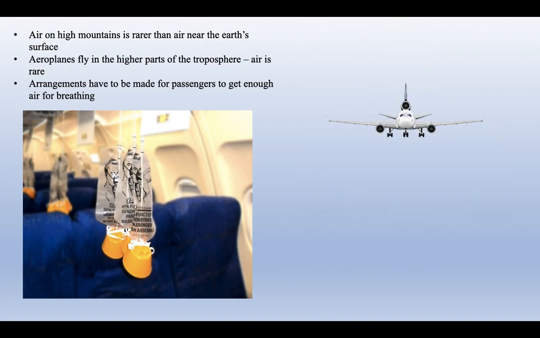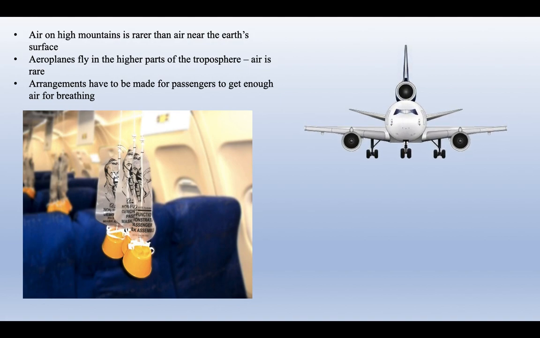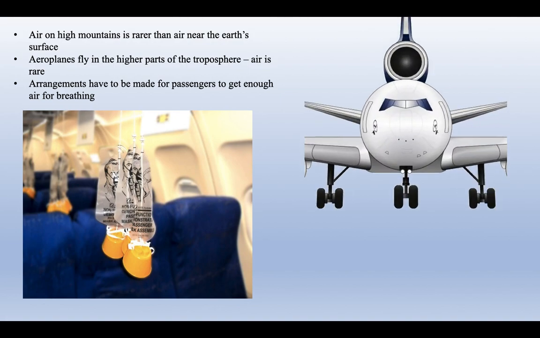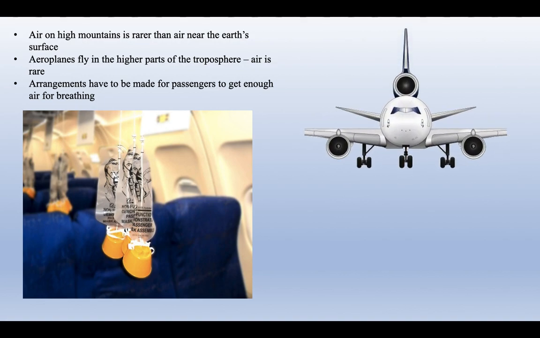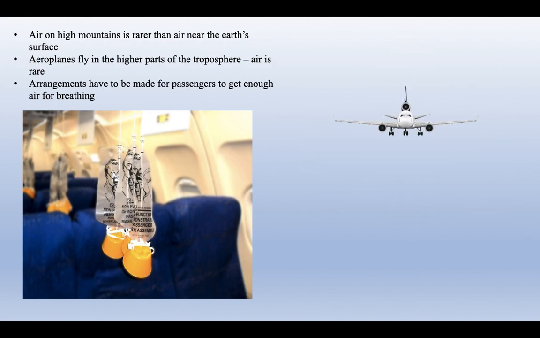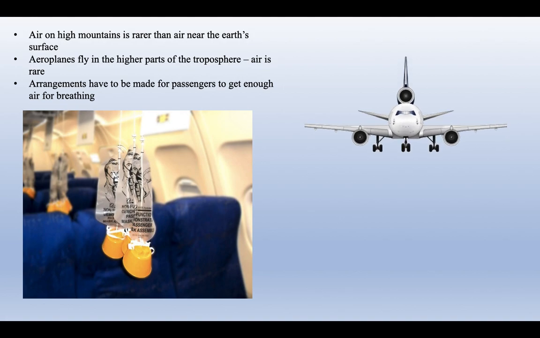Have you heard of that? That is to make sure that the passengers have enough oxygen, because at that height, when the aeroplane is flying high, there is very little air. It becomes rare over there. So to make sure that passengers have enough air for breathing, you have these oxygen masks.